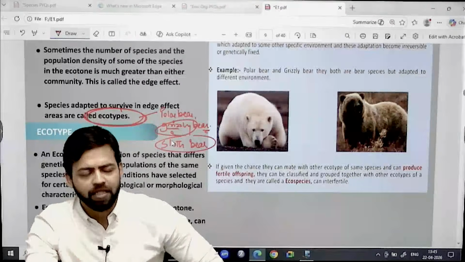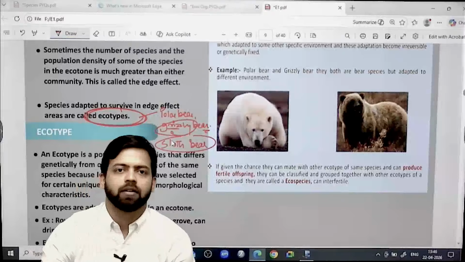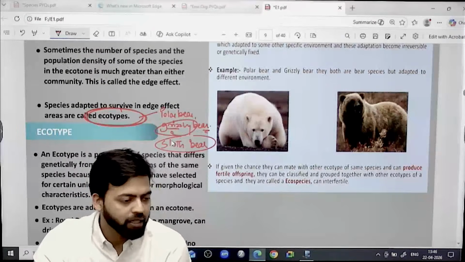So these are nothing but the ecotypes. Sloth bear, polar bear, grizzly bear, they are the ecotypes.